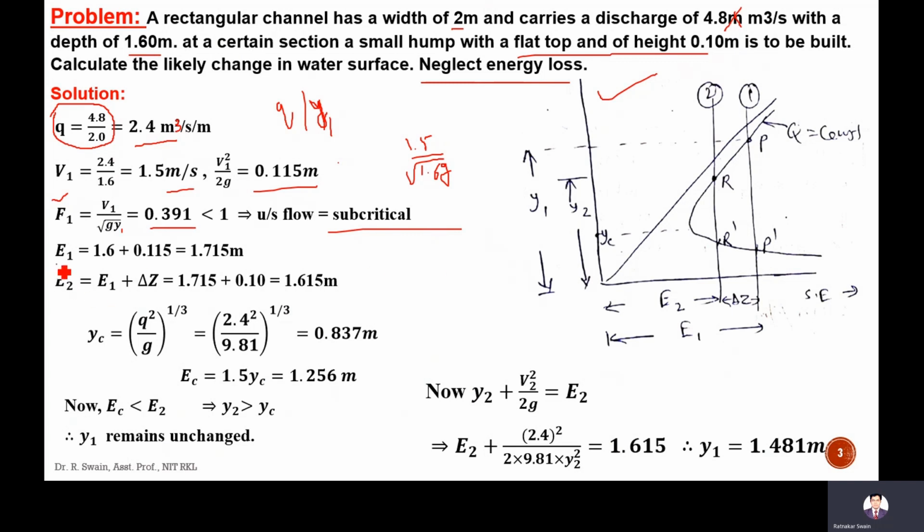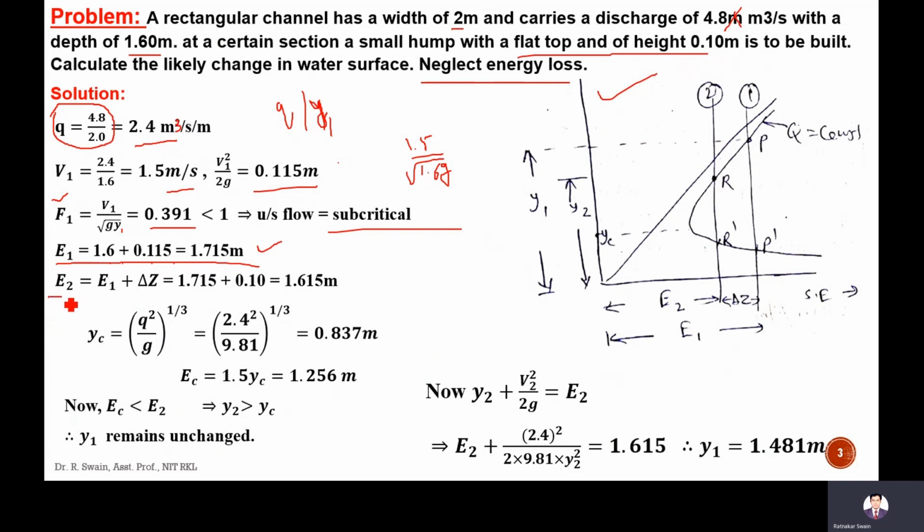So E1, the total specific energy, is y1 plus v1 square by 2g. So y1 is 1.6 plus 0.115, that is 1.715 meter. Up to now, the section 1 we have calculated. Next come to section 2.